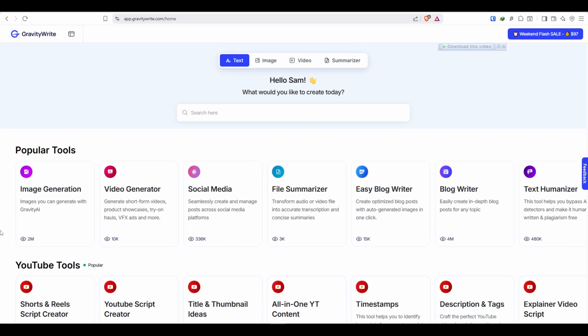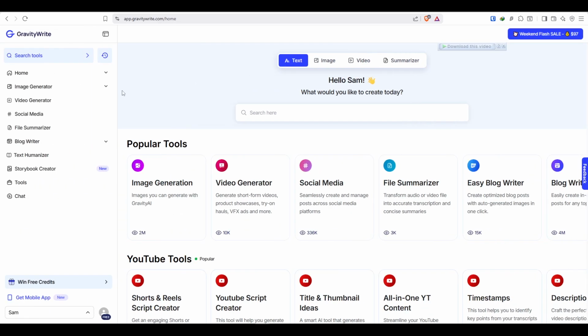Now, there are a couple of things that you can do. The software that we're going to be using is called Gravity Writes. You can use this one as well, but you can use other software as well. But what we're trying to do is find some niche ideas. So in Gravity Writes, they have a tool. Come over here onto the left-hand side once you've signed up. I already have an account, so I just signed in, but it's actually pretty simple to sign up. You can just sign up by using your Google account and any of the socials that are available.